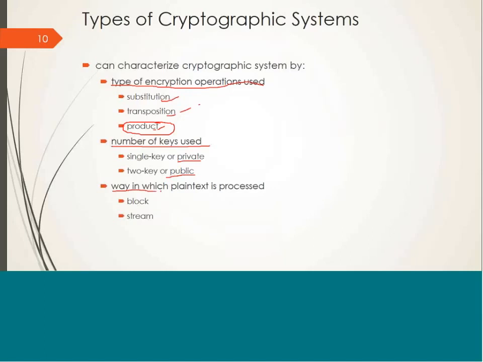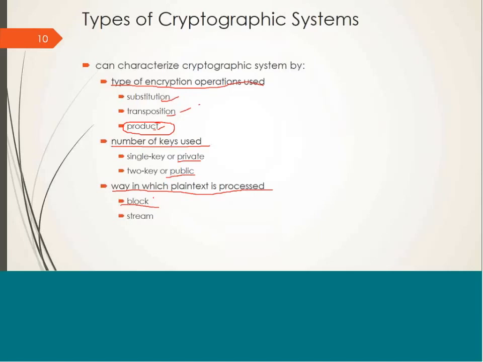Another way to classify cryptographic algorithms is the way in which plain text is processed. That means at a time, we either convert a block of plain text into ciphertext, or we convert 1 bit or 1 byte of plain text into ciphertext. A block is actually a group of bytes. That could be 8 bytes, that could be 16 bytes.